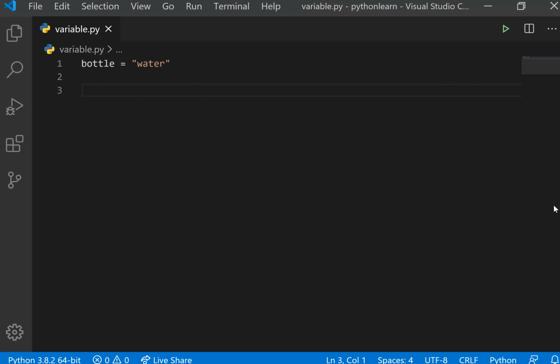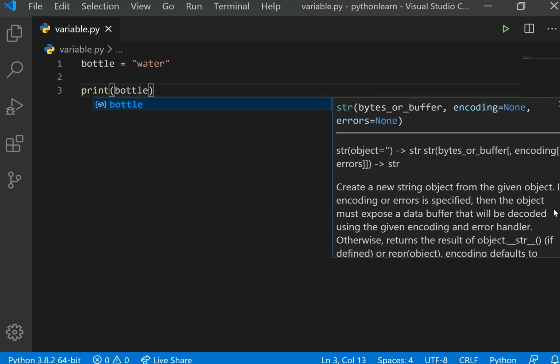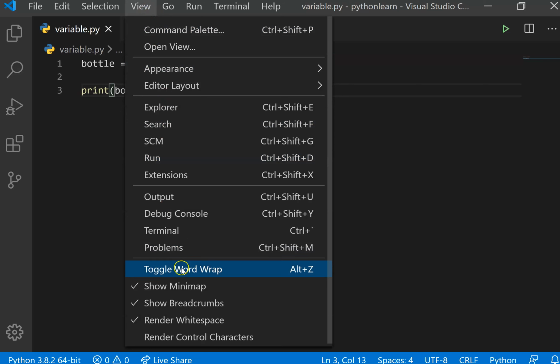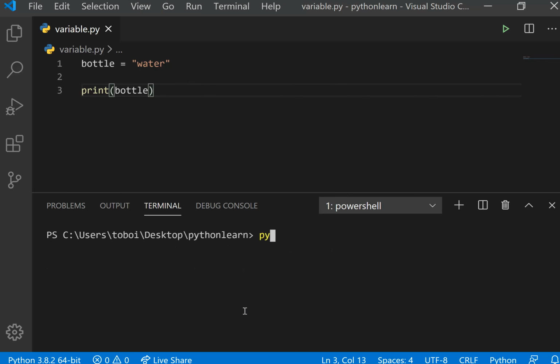So whenever I need what's inside this bottle, I can come and print bottle. So let's see what it's going to give us. Go to view and terminal. If I clear, I can do python variable, which is the name of my file, .py. Can you see it's giving me this water because I've told this bottle to hold on to water for me.